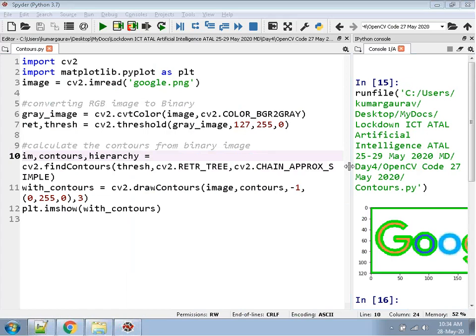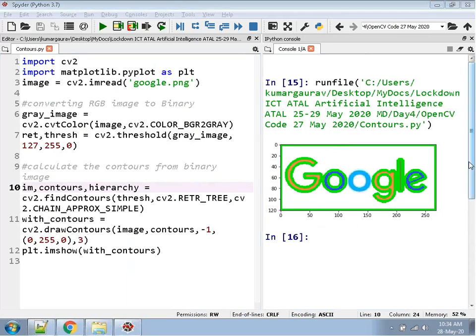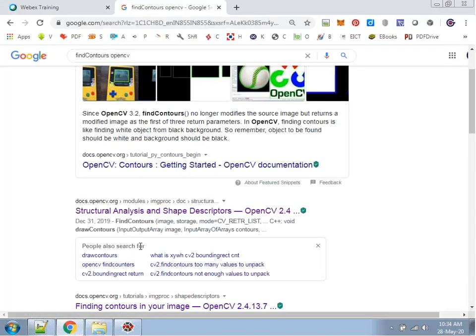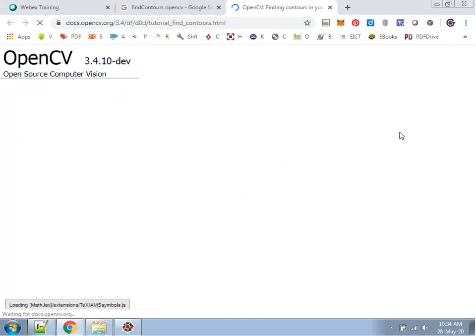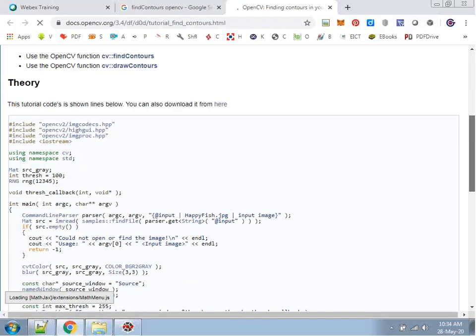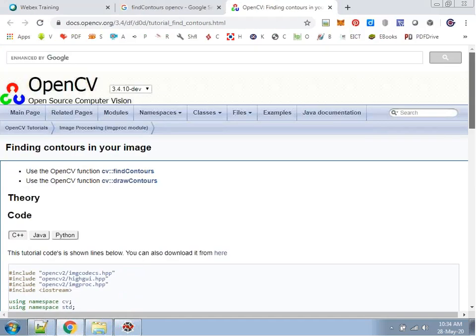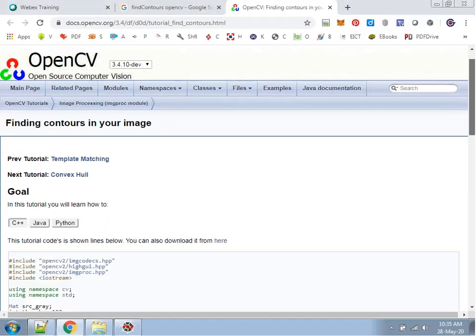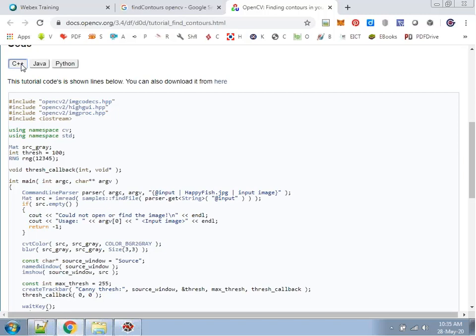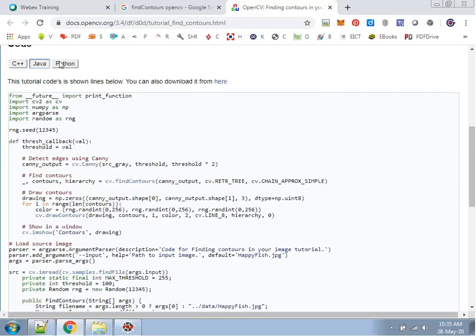So you can see this. Okay. Now, is it visible to all the participants? Are you able to view this documentation, OpenCV documentation? Is it visible to all of you? Are you getting the audio and this screen? This is the URL. Now you can see that C++, Java and Python are available.